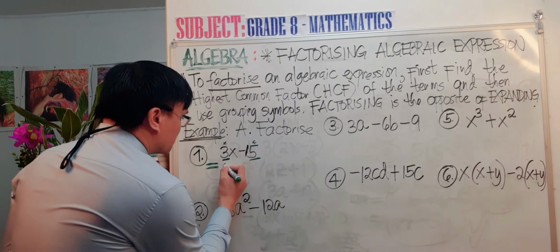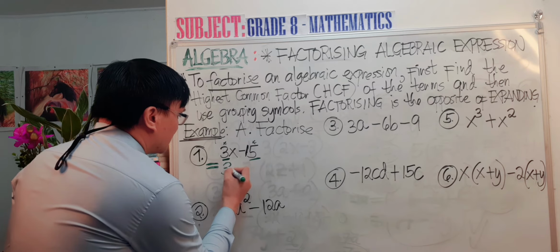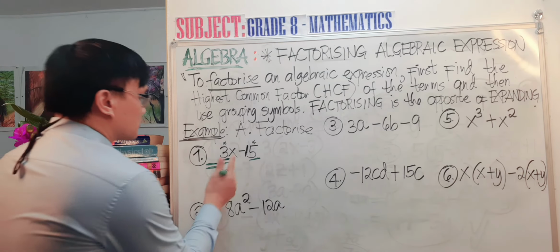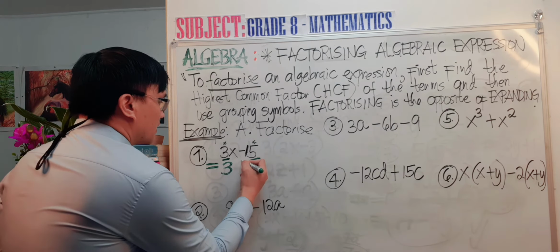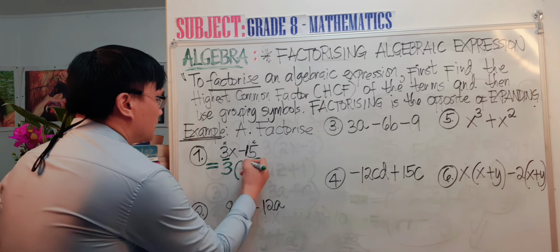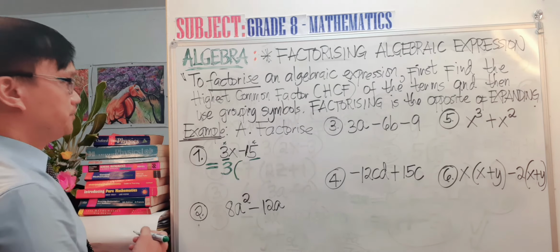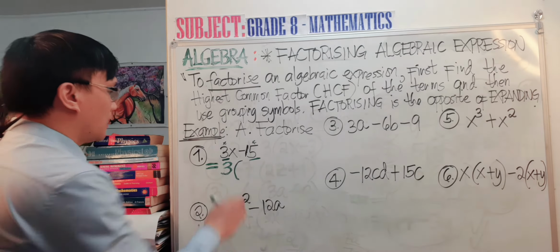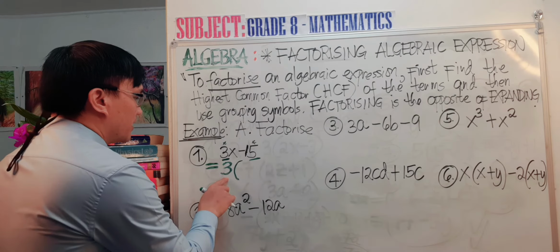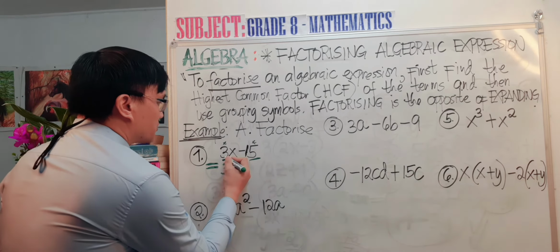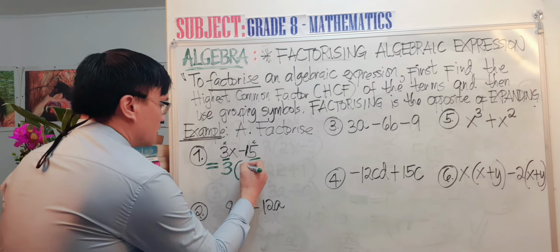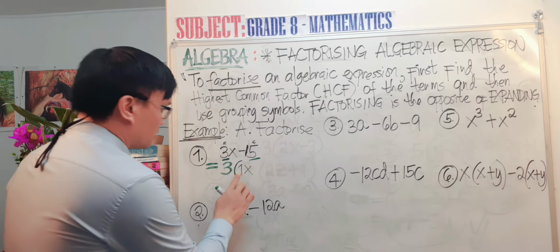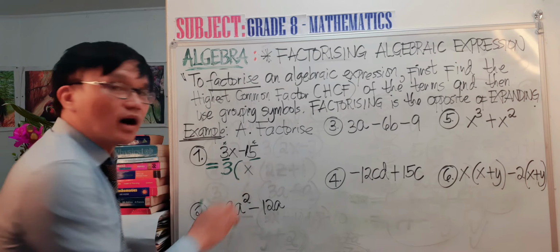Then you put 3 outside, since that is the only common factor of each term, and then we use the grouping symbol, parenthesis. 3x divided by 3 is 1x, or simply x, so you can remove the 1.